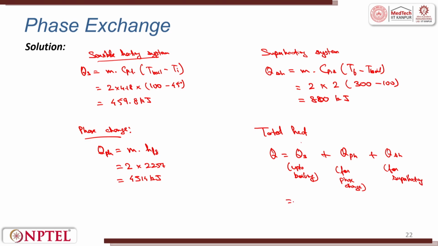So putting all these values, QS is 459.8 kilojoules, QPH is 4514 kilojoules, plus Q superheating, that is 800 kilojoules.